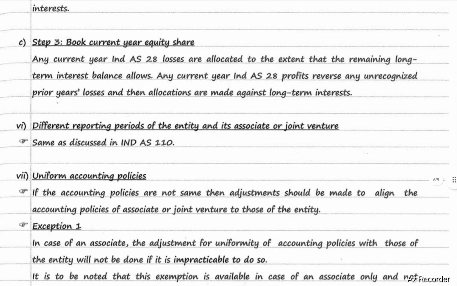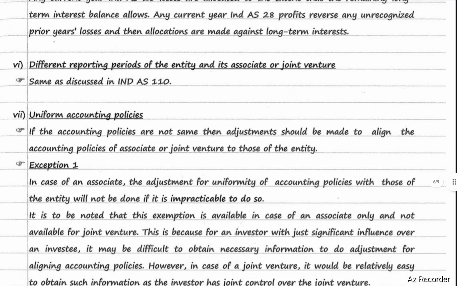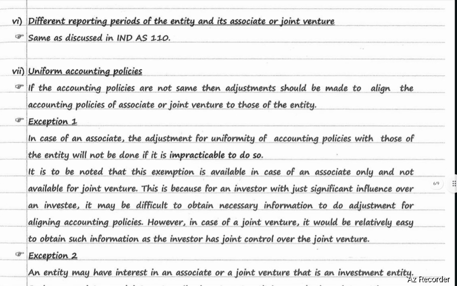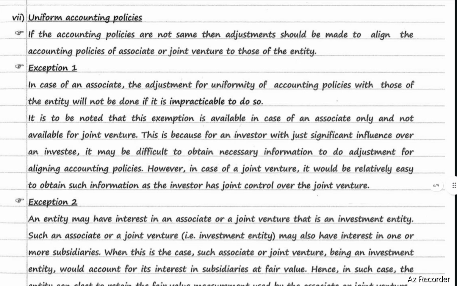Step number 3, book current year equity share. Any current year Ind AS 28 losses are allocated to the extent that the remaining long-term interest balances allow. Any current year Ind AS 28 profits reverse any unrecognized prior year losses, and then allocations are made against long-term interest. In case there are different reporting periods of entity and its associates or joint ventures, it will be discussed in Ind AS 110.